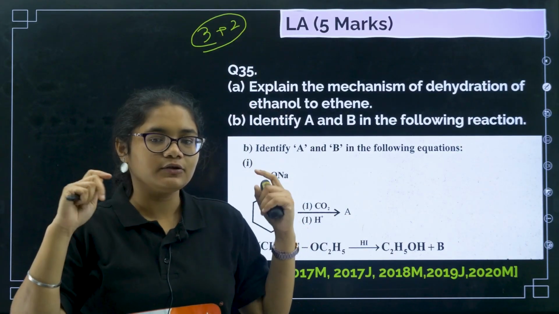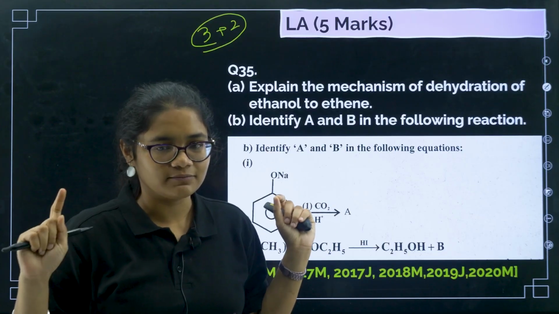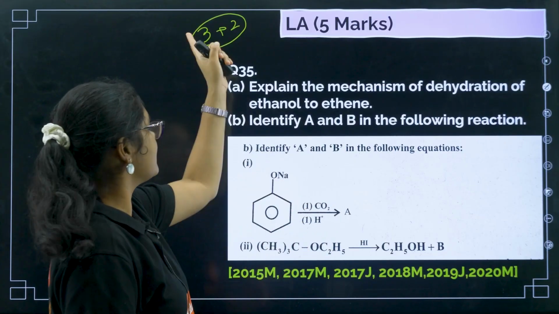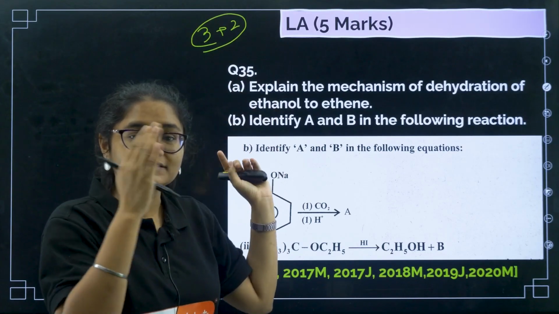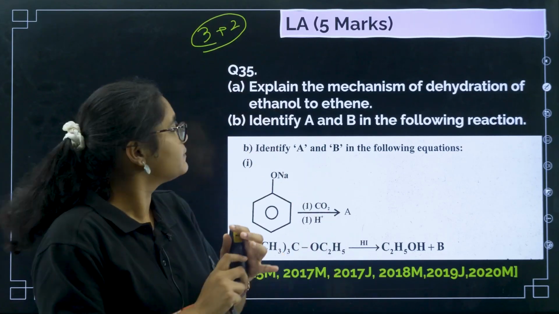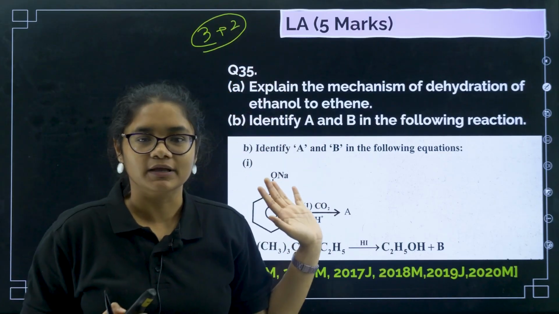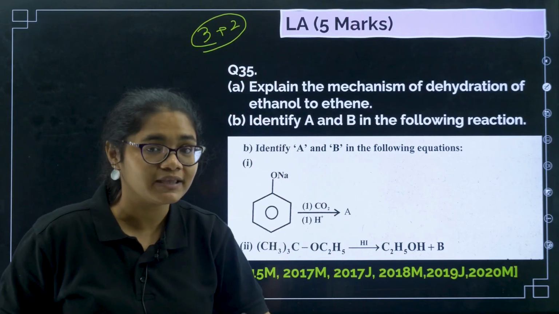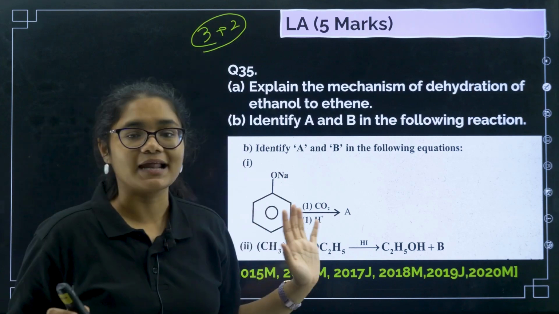In this 3 marker, you will get a reaction mechanism. There are 3 reaction mechanisms in this chapter, and any one can be asked in this 3. And we have discussed now 35 2 marker questions, any one from that will come here. So definitely we have prepared 5 marker questions as well if we just prepare these 3 mechanisms.